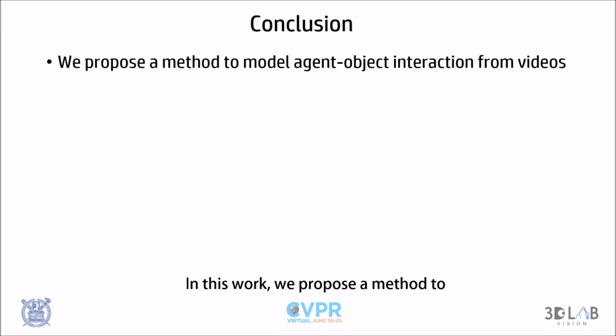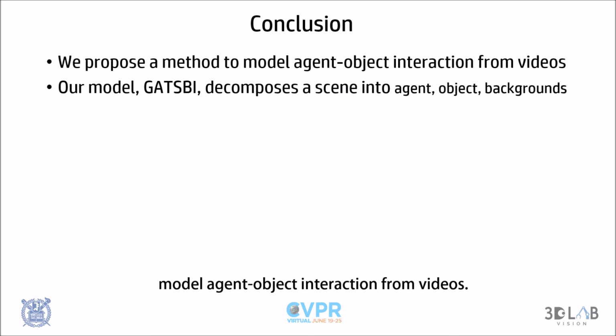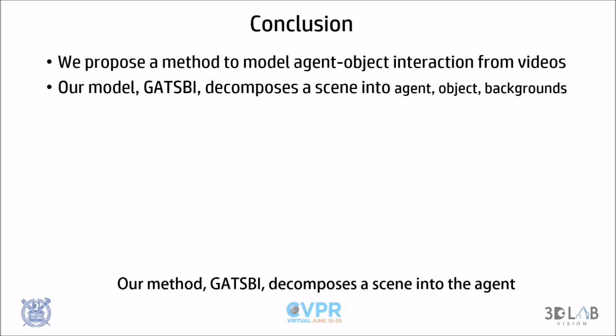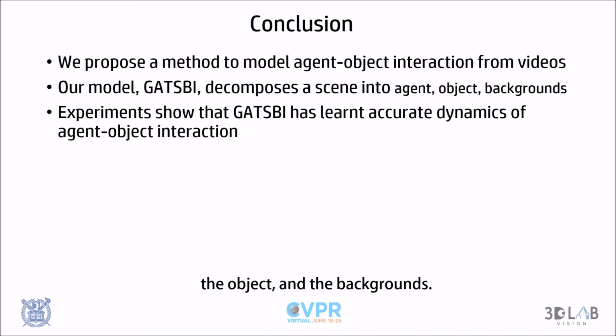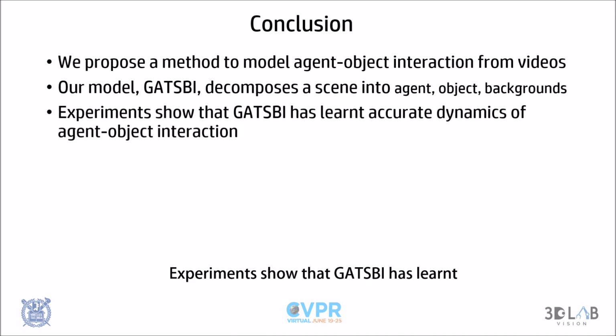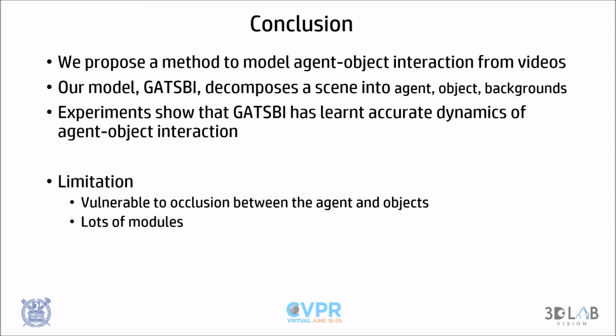In this work, we propose a method to model agent-object interaction from videos. Our method GATSBI decomposes a scene into the agent, objects, and background. Experiments show that GATSBI learns accurate dynamics of the agent-object interaction. However, there are some limitations that we are intrigued to improve upon.